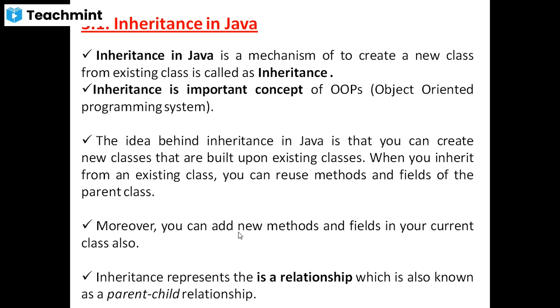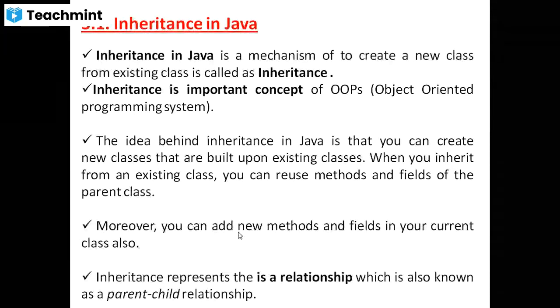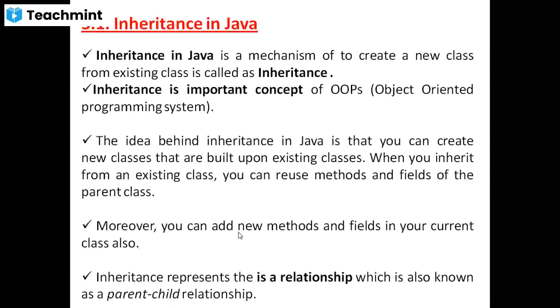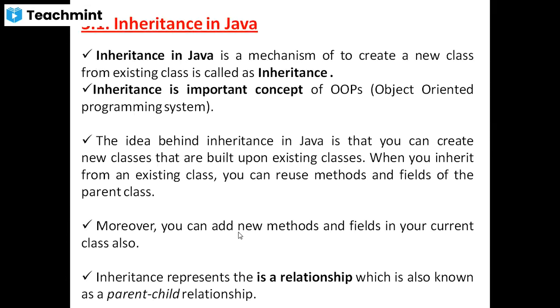When you inherit from an existing class, you can reuse the methods and fields of the parent class. When we inherit the existing class, we can access all the properties presently stored in the existing or old class, which are included in the subclass. As you know, a class contains private members and public members. These members are reused in the child class, which are already present in the parent class. Understood?